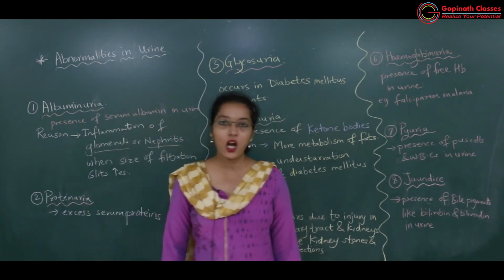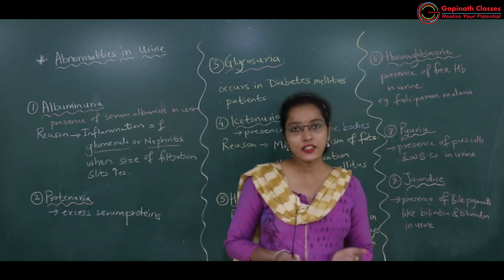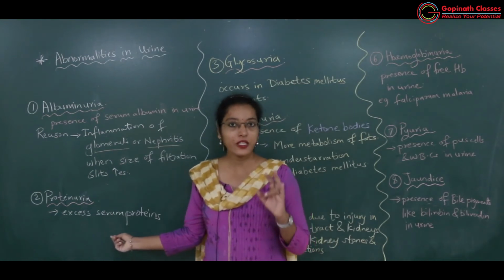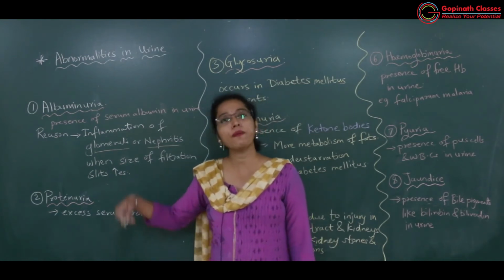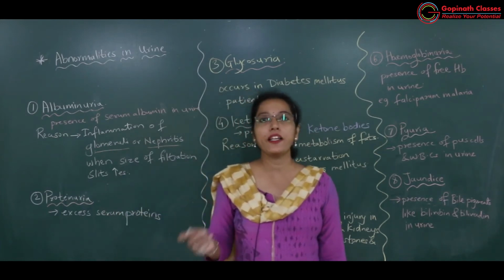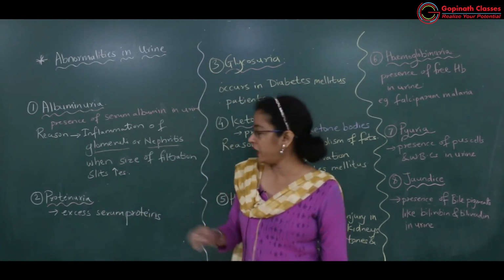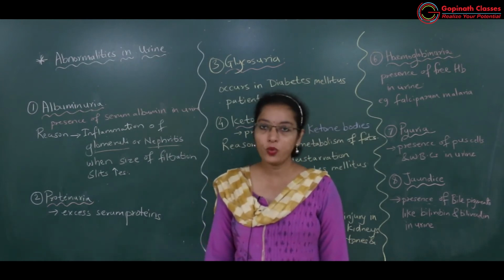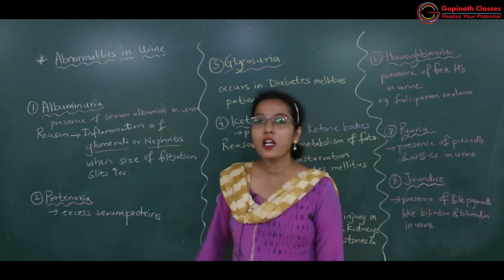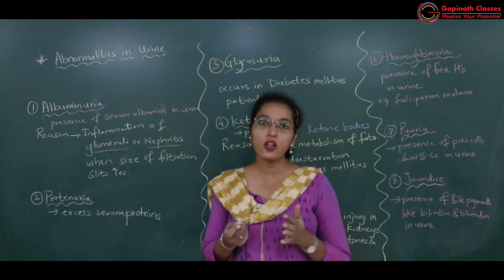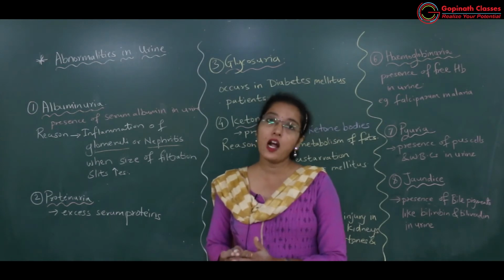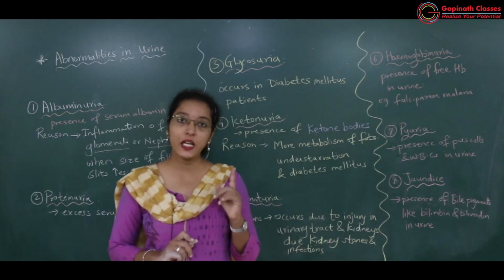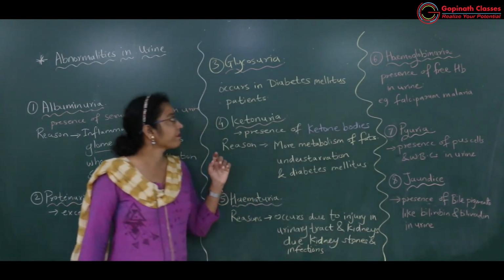Then proteinuria. In proteinuria, other proteins as I told you, serum albumin, serum globulin. Which are the serum proteins? Serum albumin, serum globulin. So serum albumin as well as serum globulin are excess in amount in urine. That's why it is known as proteinuria, in which very important proteins of the serum part of the blood are also present in the urine. Which are those? Serum albumin and serum globulin.